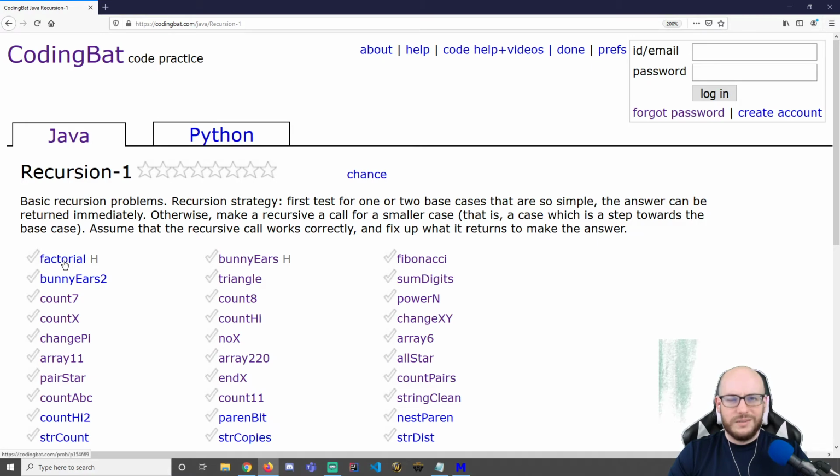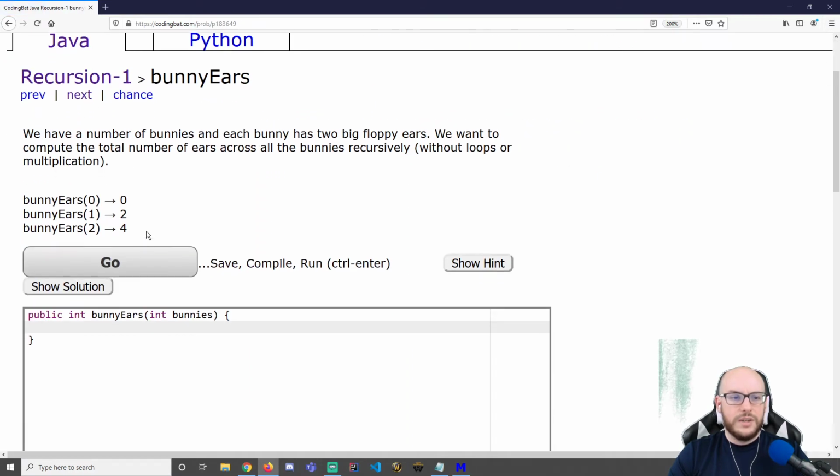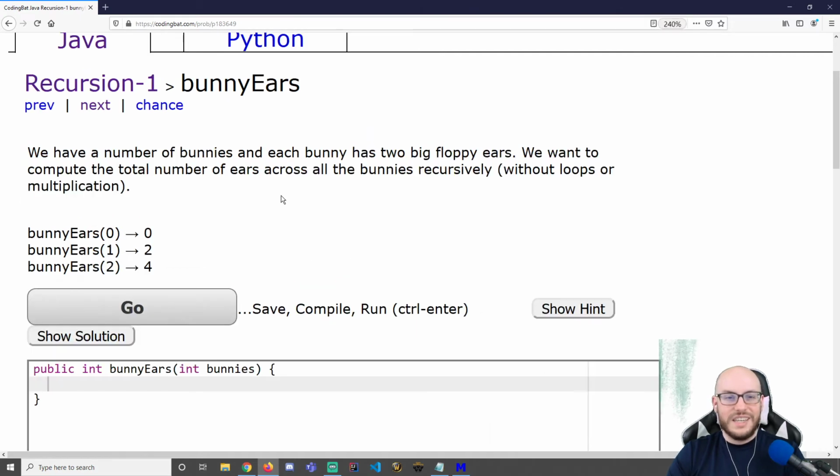And we've kind of already done factorial, but let's look at bunny ears. It says we have a number of bunnies, and each bunny has 2 floppy ears. We want to compute the total number of ears across all the bunnies recursively without loops or multiplication. They have to say this here because this is as easy as multiplying in practice.